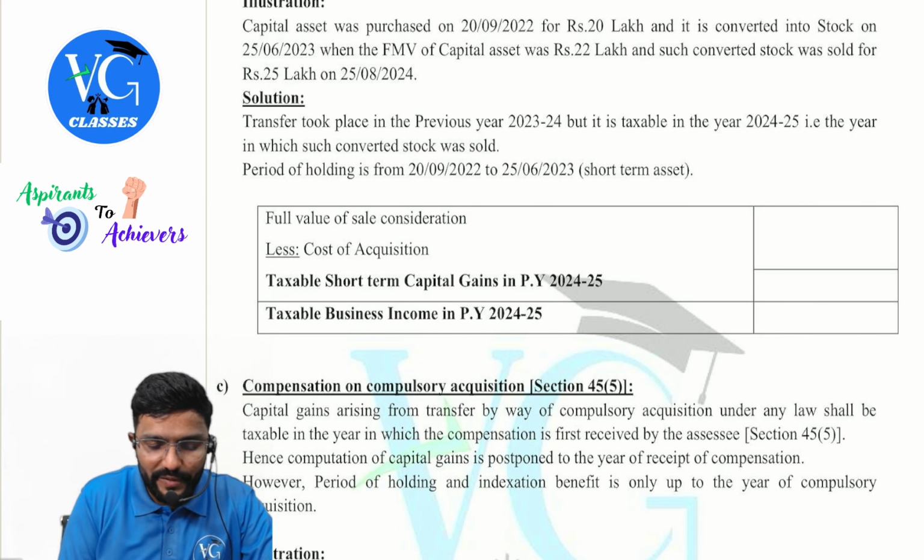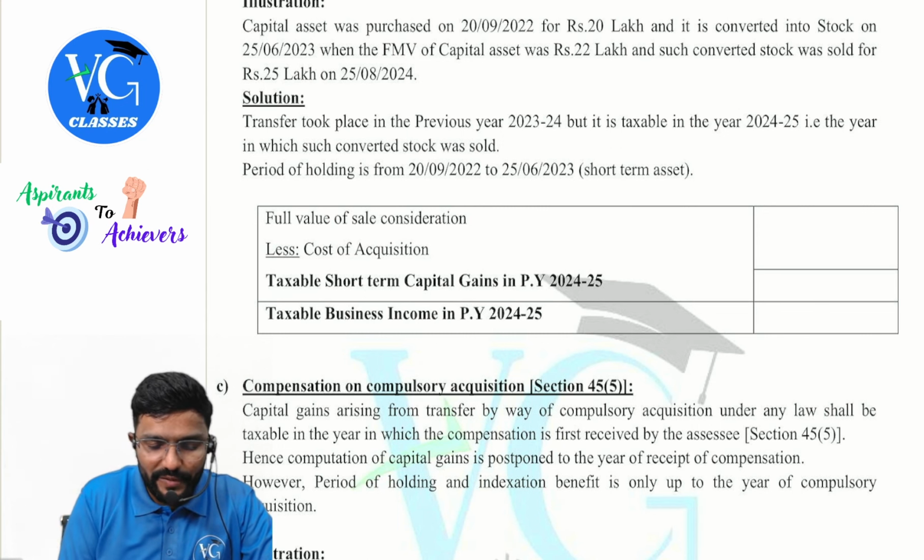So that means the year of taxability will be what, guys? 24-25. So you can see here transfer took place in the previous year 23-24, but it is taxable in the year 24-25. That is the year in which such converted stock was sold. Period of holding will be from 20th September 2022 till the date of conversion, that is 25th June 2023.